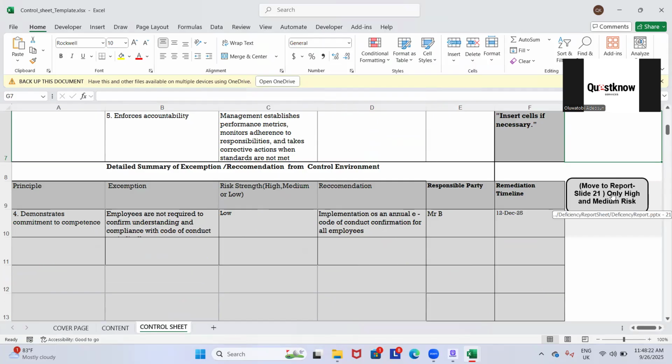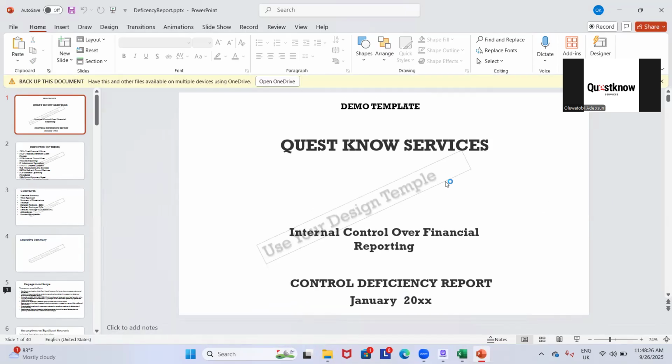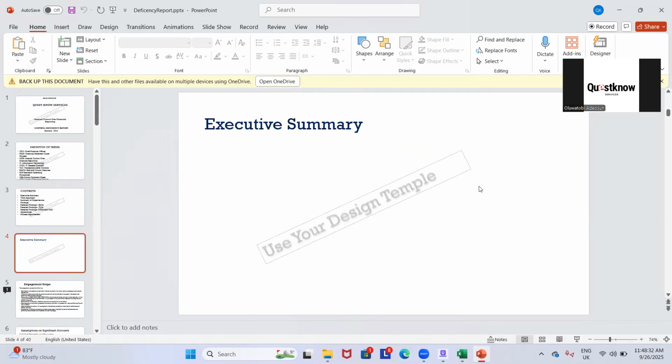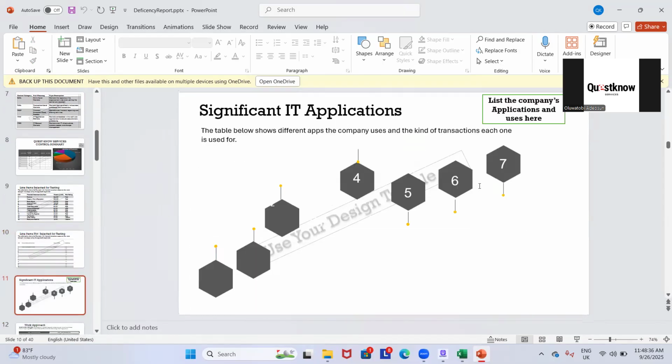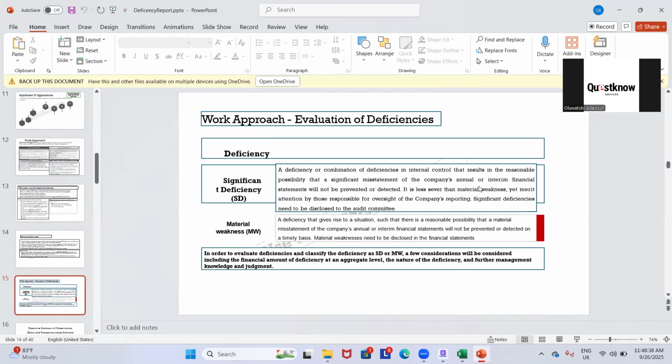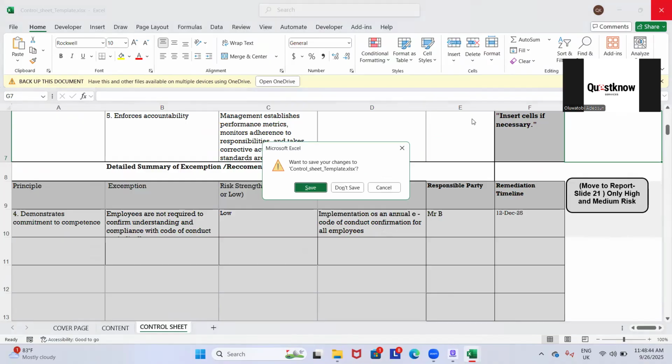You paste everything, and from here, you go back to your deficiency report. This is the final report, or in one folder. So from here, you'll be able to navigate through. All these ones are the content, they are ready made. All you need to do is just to input what you needed here. So this is what we have for you at Quesno Services.